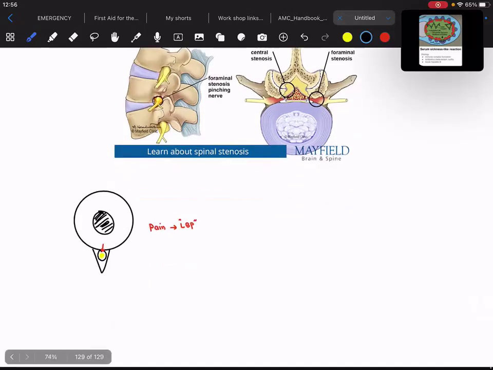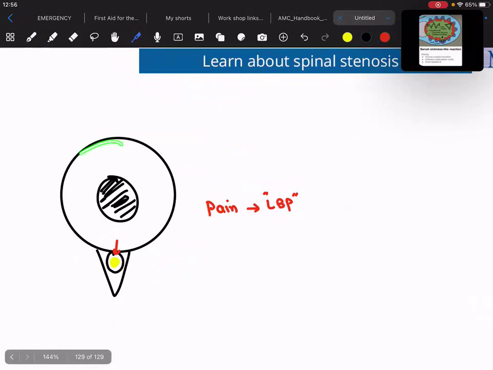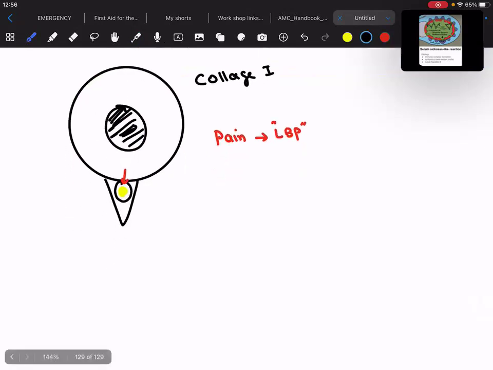Let me tell you, as you can see over here, I have already created a very beautiful diagram of the vertebra. If this is the vertebra, this is the nucleus pulposus, which is made up of collagen 1 probably. Then if you can see this part, this is what we call the spinal canal.